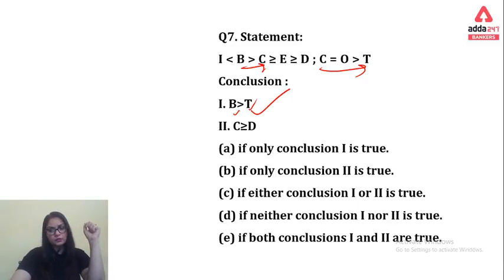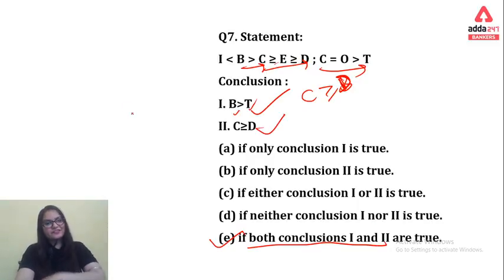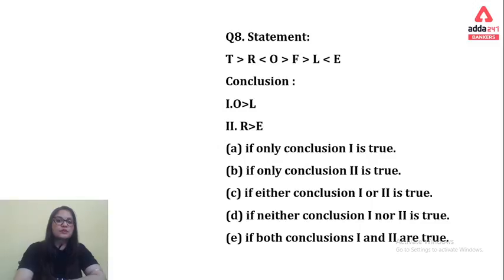Coming to the next conclusion, we require C to D. We require C to D as greater than or equal to, and again the second option is right. When both the conclusions are right, we go with option E as the right answer for this question. Coming to the next question, number 8.